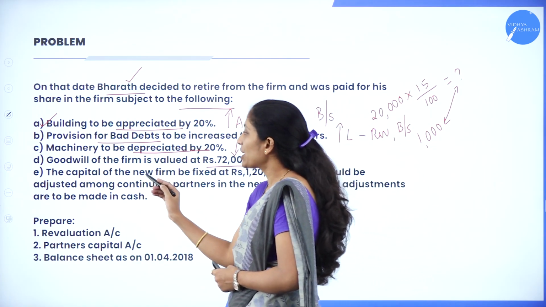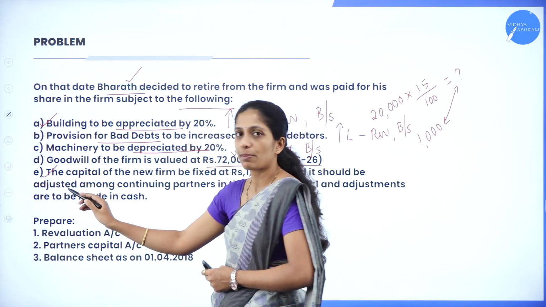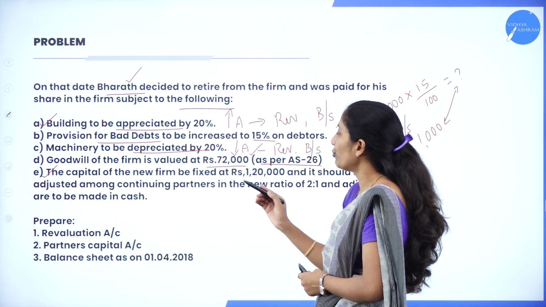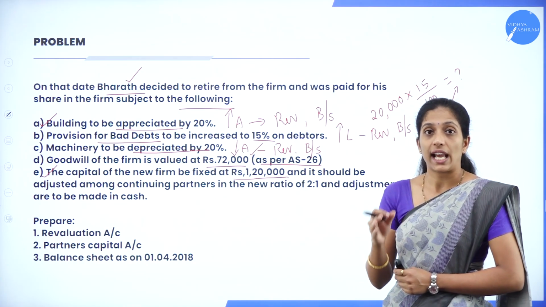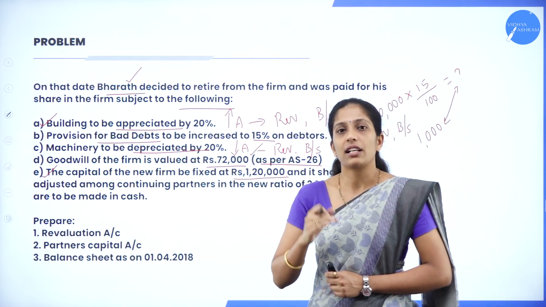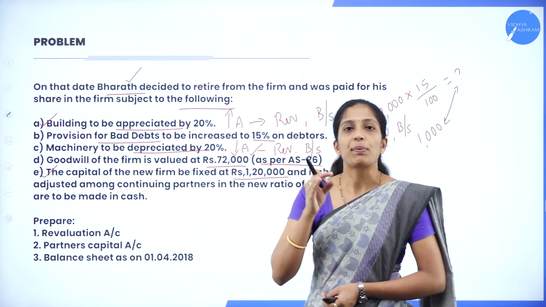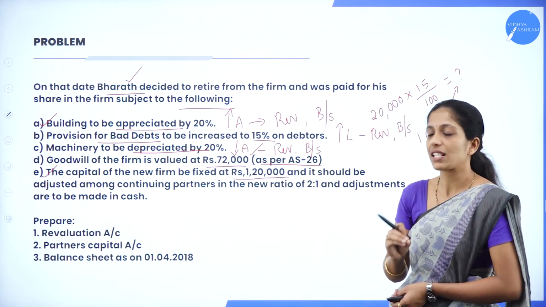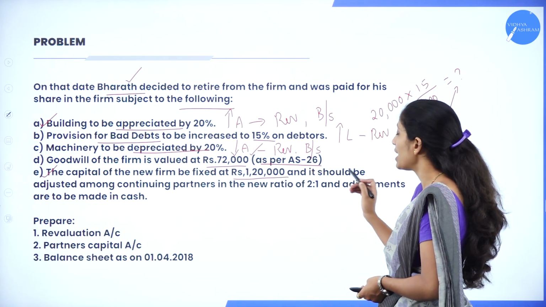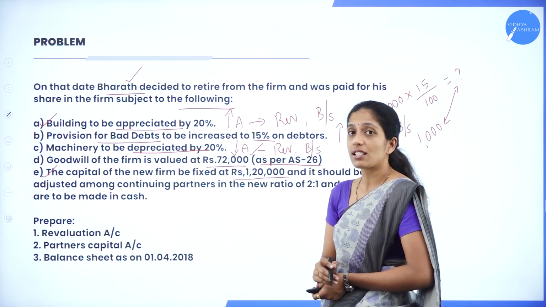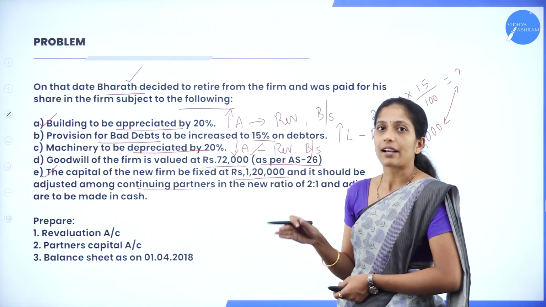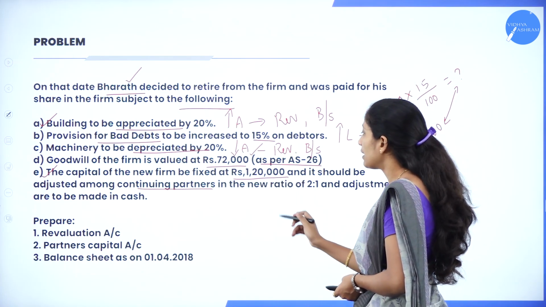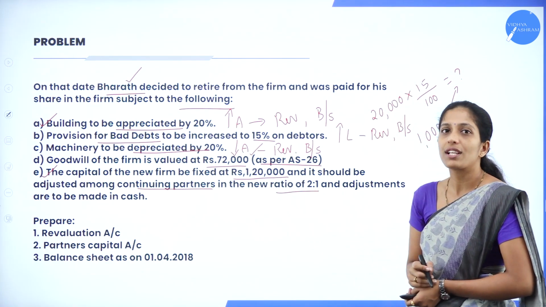Next, the capital of the firm. So this is a new adjustment here. The capital of the new firm is to be fixed at rupees 1,20,000. Now they have told that after the retirement of a partner, the capital of the whole firm is fixed at rupees 1,20,000, and it should be adjusted among the continuing partners, that is the remaining partners Akash and Chandan, in the new ratio of 2:1.